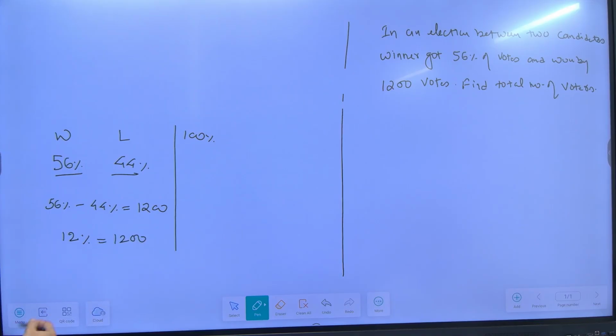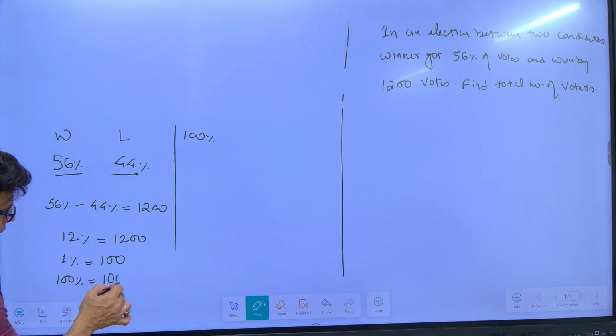So I have to find out 100%. If 12% is 1,200, 1% will be equal to 100, and 100% will be equal to 10,000.